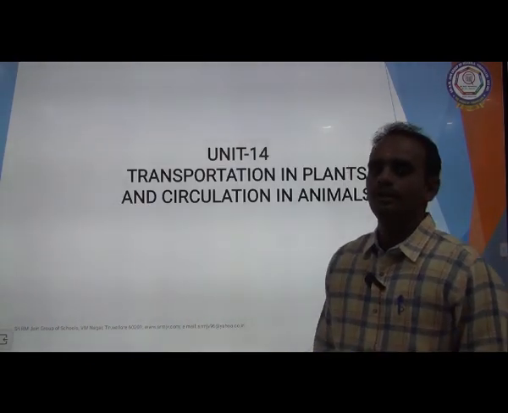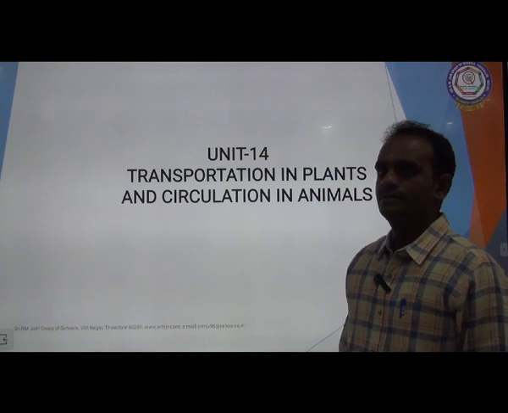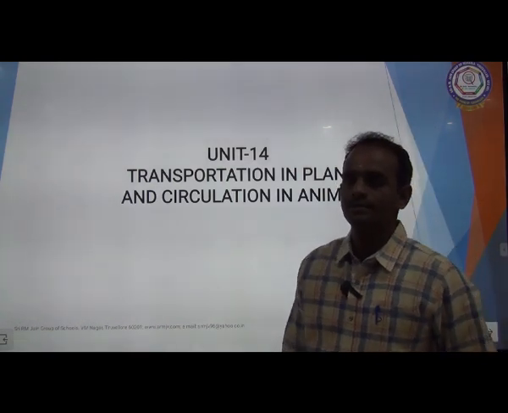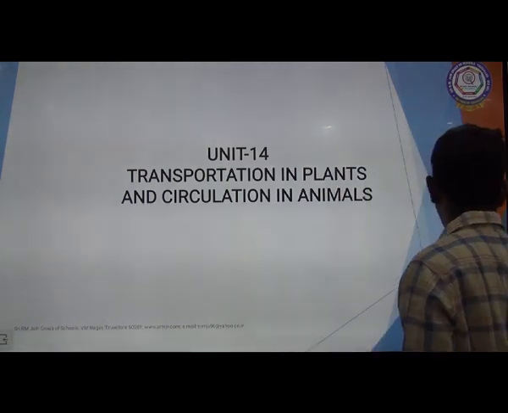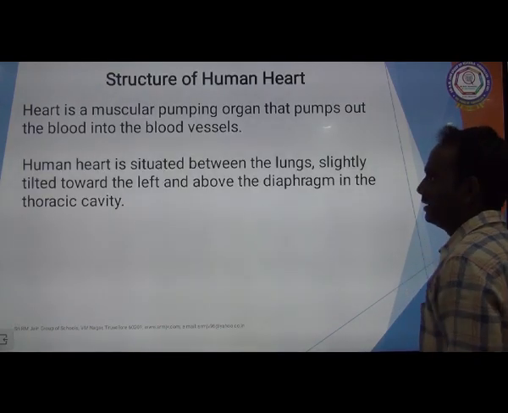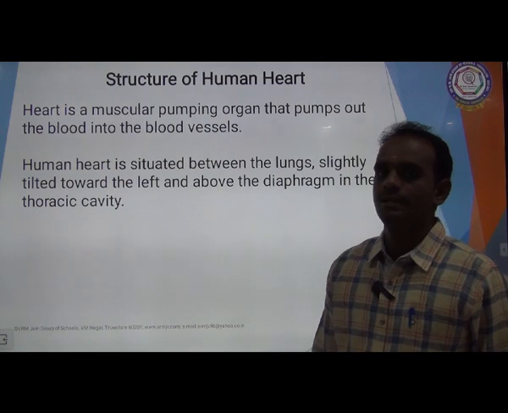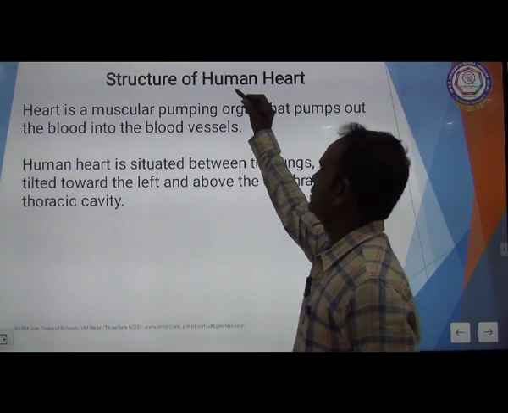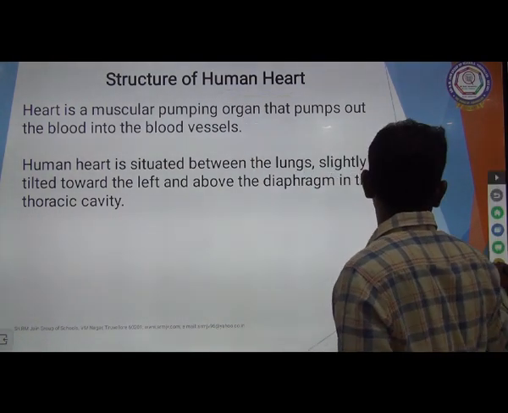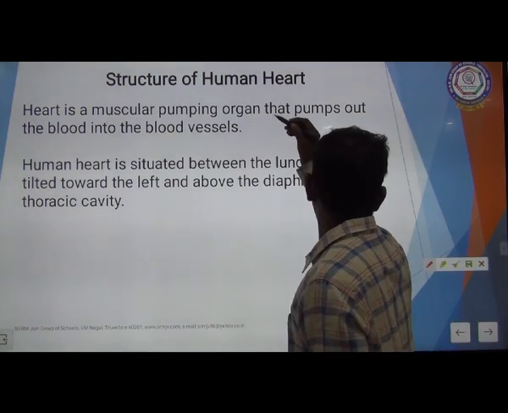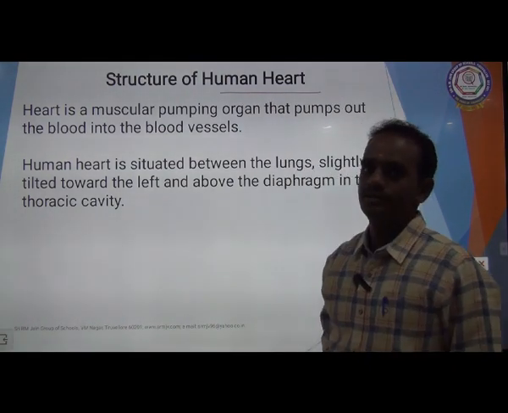Unit 14, Transportation in plants and circulation in animals. In that circulation in animals, the continuation of yesterday's portion, structure of human heart.